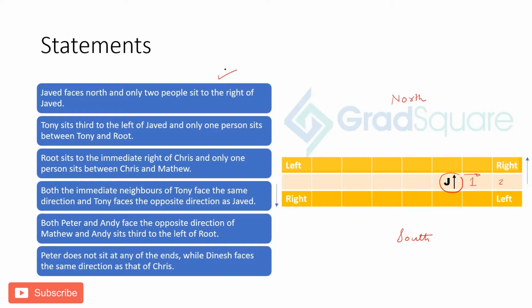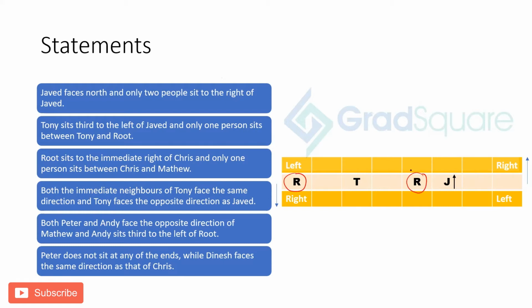Tony sits third to the left of Javed, and only one person sits between Tony and Root. So let's do that now. Tony sits third to the left of Javed, so 1, 2, Tony is here. And only one person sits between Tony and Root. These are the two possibilities: either Root is here or Root is here. No other possibility exists.